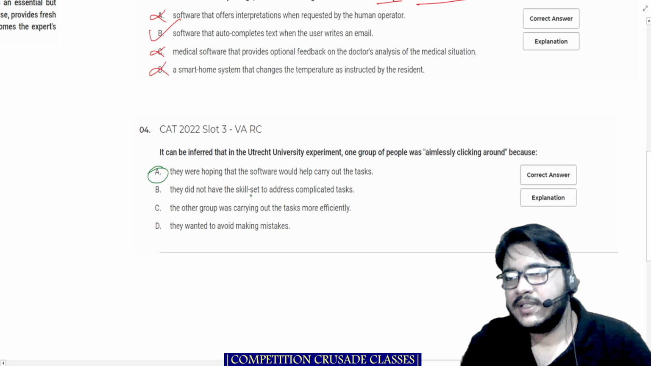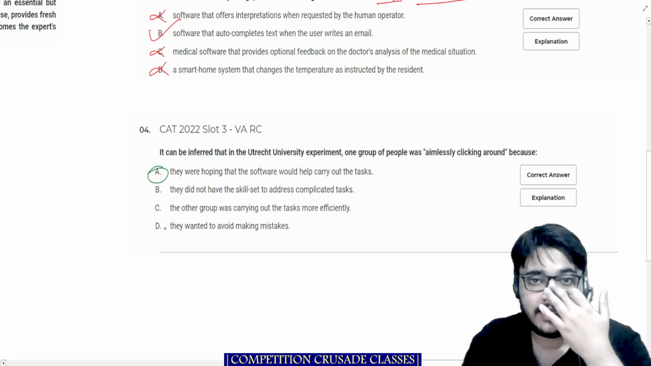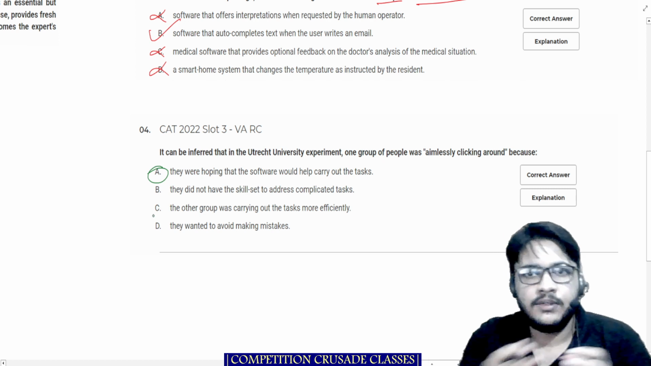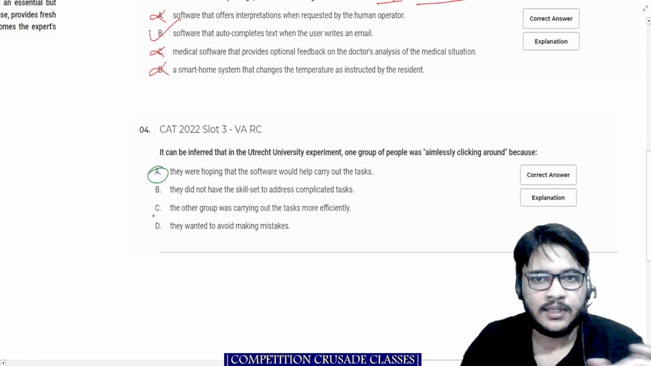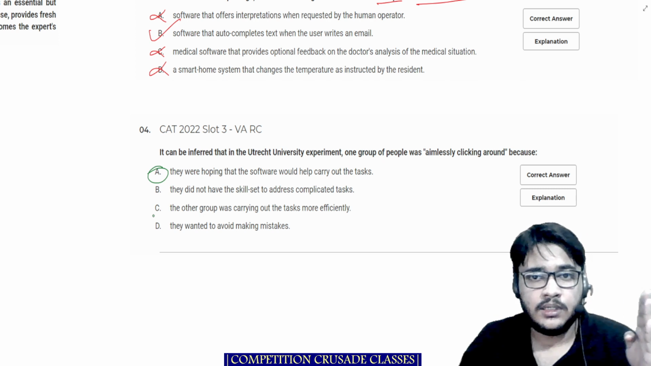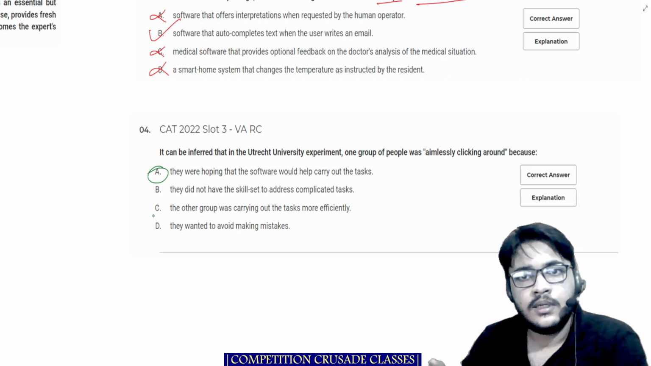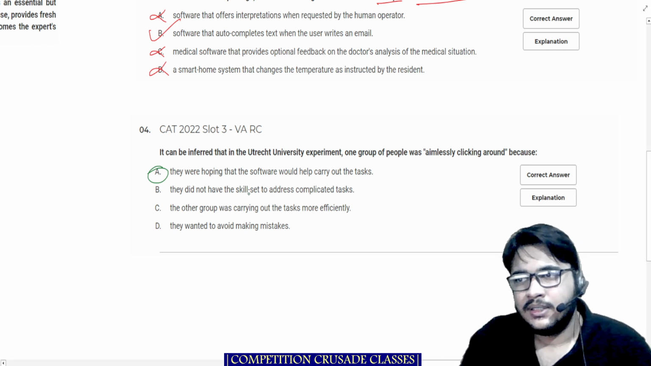They did not have the skill set to address the complicated task. This is out of the scope of the passage. Whether they had the skill set or not is not in the question. It is just given that there was a group of people who were given complicated analytical tasks. It is just given that one set of audience was given a rudimentary software, a simple software, and the other one was given an advanced software. Nowhere have they mentioned that they did not have the skill set. So this is actually out.